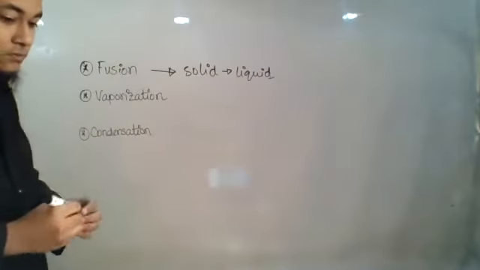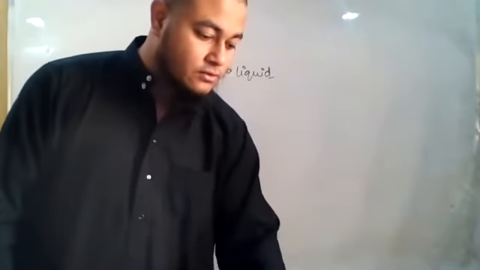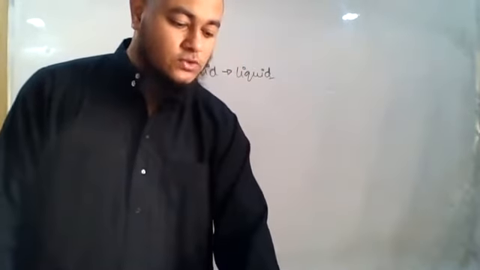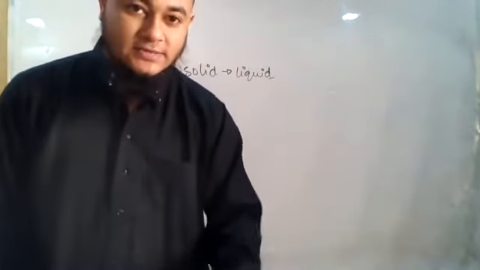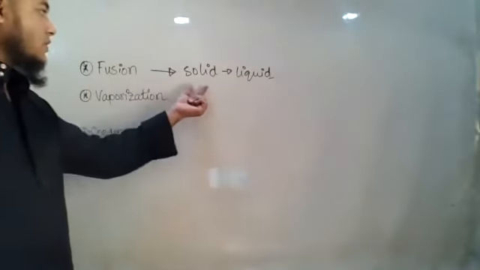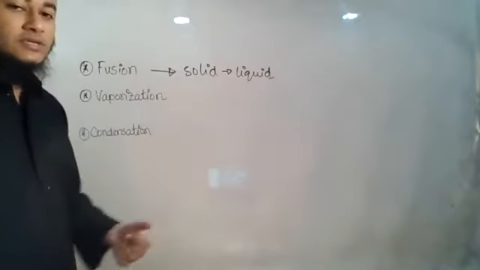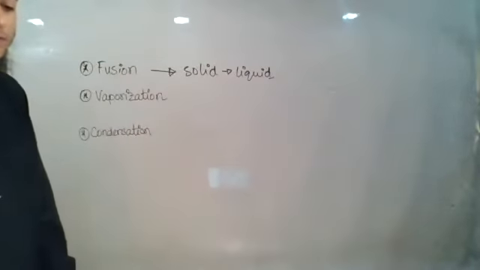Okay, if you go through the PDF that I have given you, you will find it there: to transform a substance from solid to liquid by applying heat. Okay, turning a solid into liquid by applying some heat. This process is known as the fusion process.